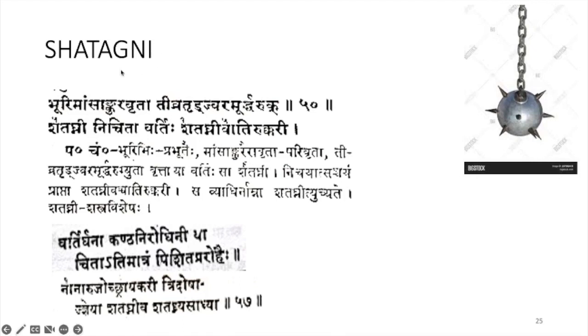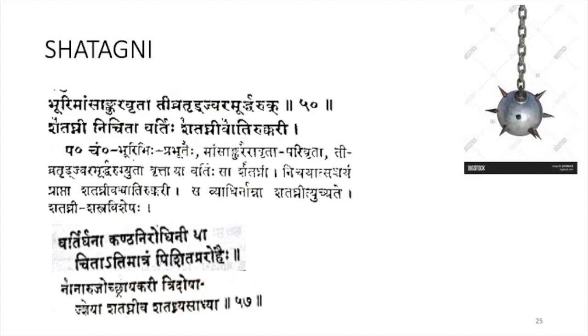Shadagni. Puri Mamsa Angura Vradaha Tivra Thrid Jwara Murtharuk Shadakni Nijida Vartihi Shadakni Va Adirukari. Shadakni is a weapon. You can see here, it is round with thorns on the sides. So this is Shadakni. It looks like a Shadakni.